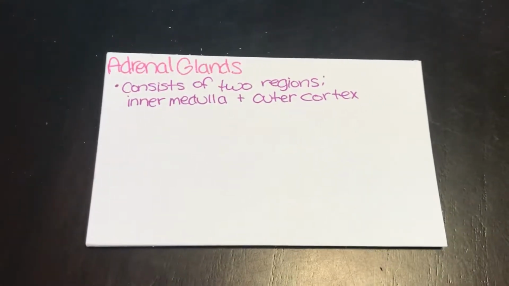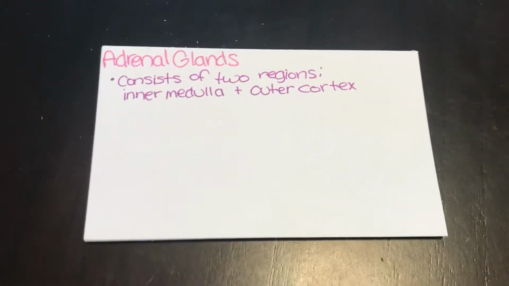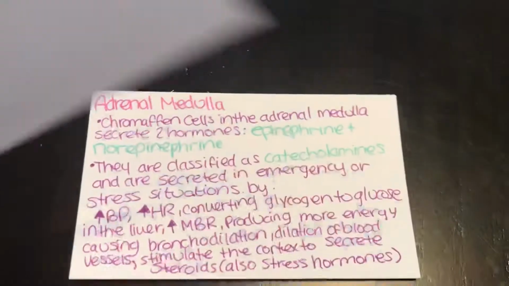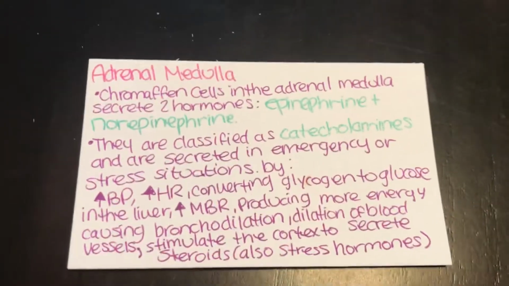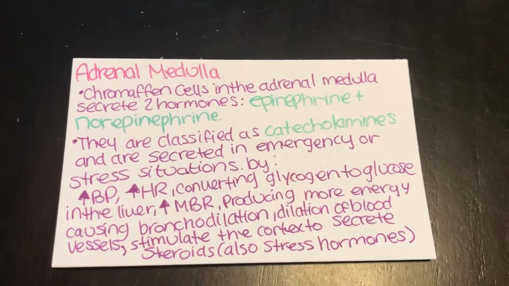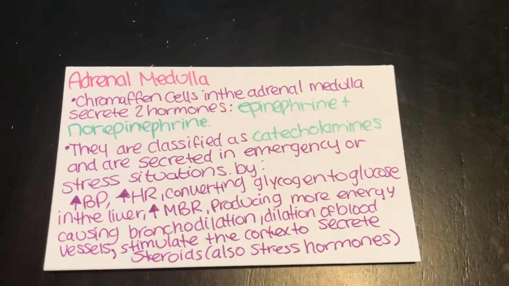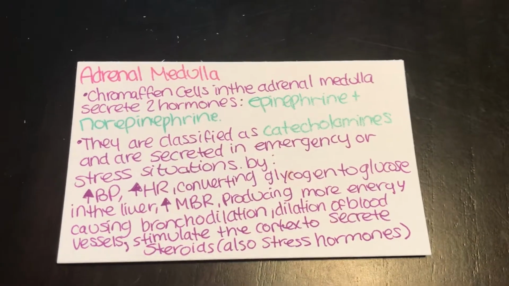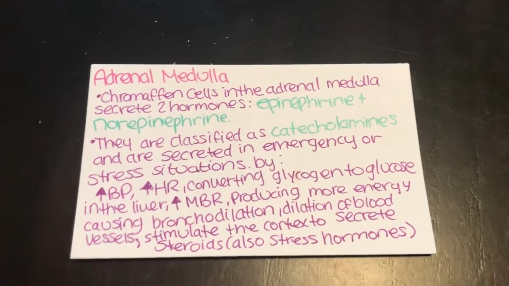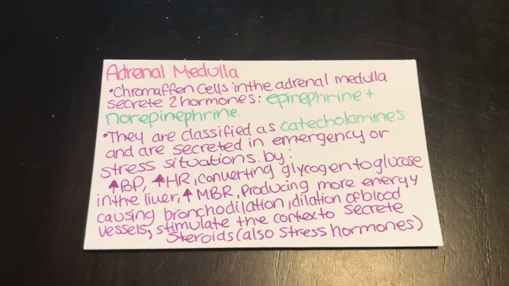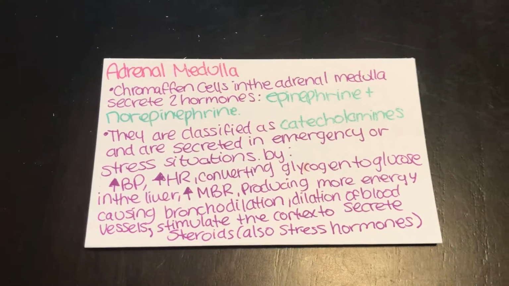So let's talk about the adrenal glands. They consist of two regions, the inner medulla and the outer cortex. In your adrenal medulla, the chromaffin cells secrete two hormones, epinephrine and norepinephrine. These are classified as catecholamines and are secreted in emergency or stress situations.